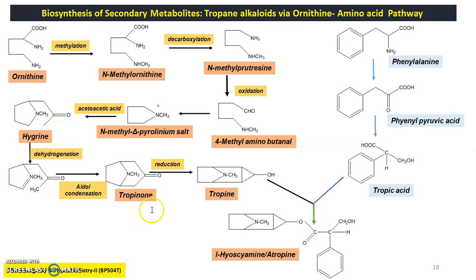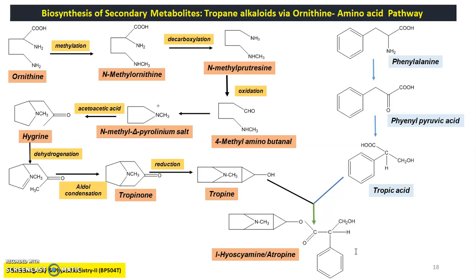This hygrine will lead to the formation of tropinone with aldol condensation of its intermediate molecule, and with the reduction of tropinone, it yields tropine. Now this tropine, with the tropic acid formed via phenylalanine, undergoes esterification of these two molecules to yield L-hyoscyamine or atropine in the plant cells.